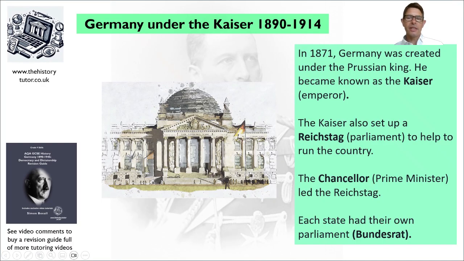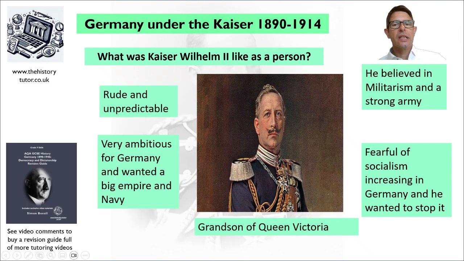The Chancellor was the Prime Minister. He was appointed by the Kaiser to run the Reichstag and run the government. Each state within this system, and the states are those small states that formed Germany when it united, had their own parliament. So there's a federal system here, and those states' parliaments are called the Bundesrat. So there's lots of different elements of power here. So that could be one problem the Kaiser has in terms of ruling the country and keeping order. So when our course takes place from 1890, Kaiser Wilhelm II is in charge of Germany.